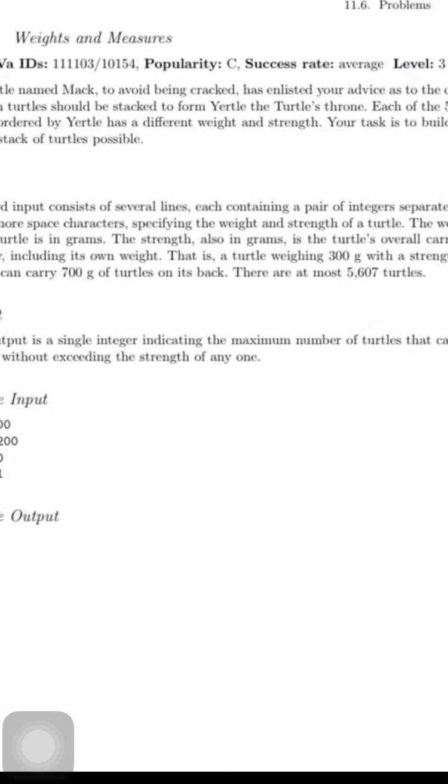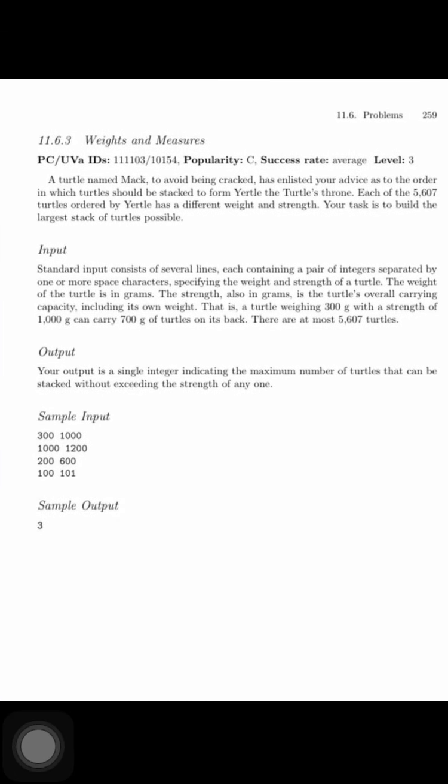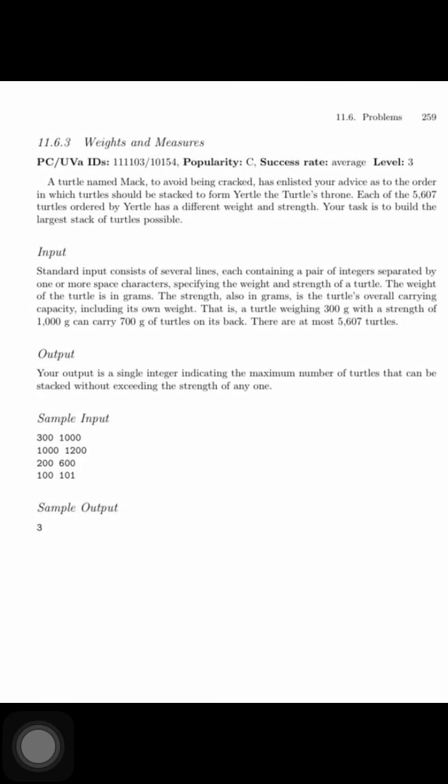The strength is also in grams, the turtle's overall carrying capacity including its own weight. That is, a turtle whose weight is 300 grams with a strength of 1000 grams can carry 700 grams of turtles on its back.